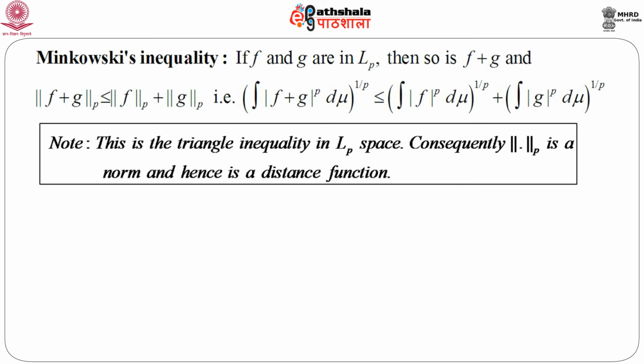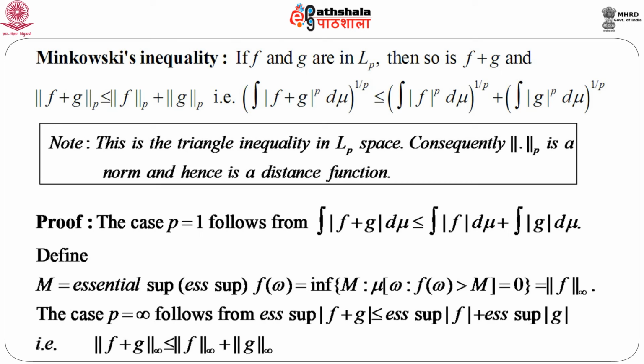So, how to prove this? Before proving, one interesting thing we can note is that this looks very similar to the triangle inequality that we know from our analysis class. So, we can say that this is nothing but a triangle inequality in L^p space, and consequently this norm of order p can be treated as a norm, and hence this can be treated as a distance function. So, we can define a triangle inequality in L^p space as well as a distance function. This is a very interesting feature, a direct consequence of Minkowski's inequality, and a nice interpretation of it. Now, the proof.